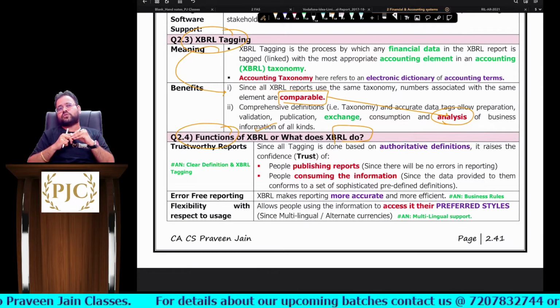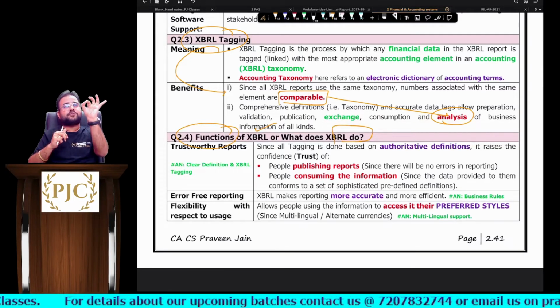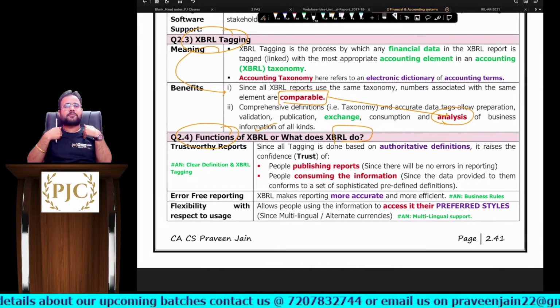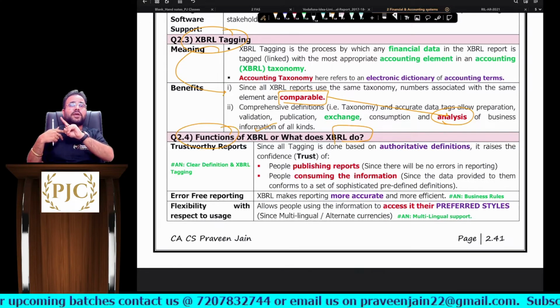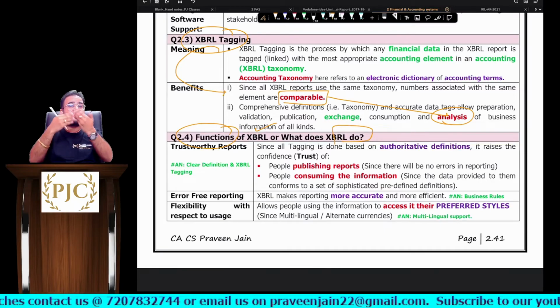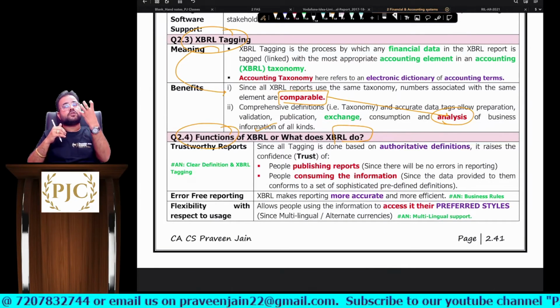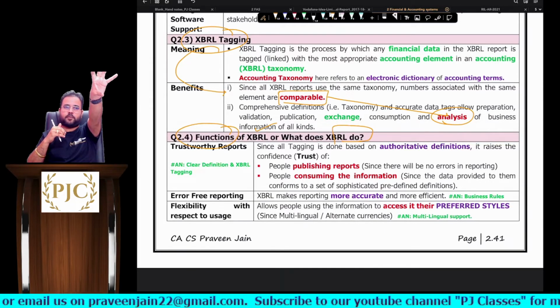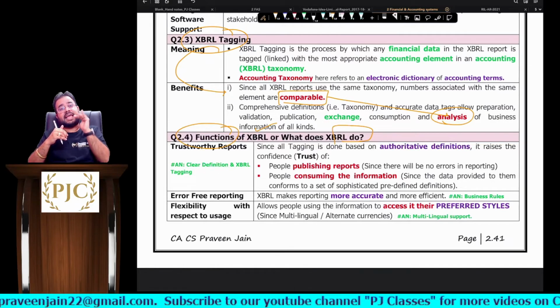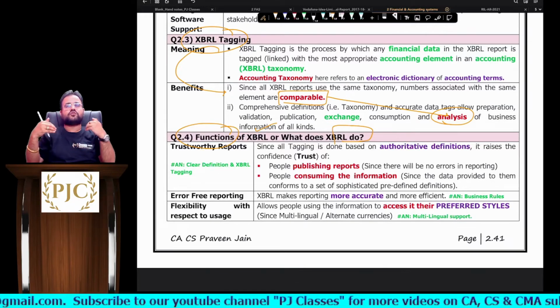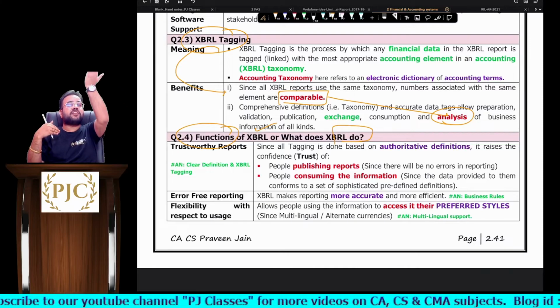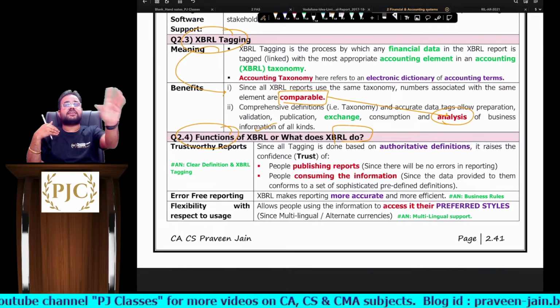Agreed? So don't you think that if I have done XBRL tagging properly, I am 100% sure that my business report has no errors, sir? I am talking from the sender's point of view. If the taxonomy is properly defined and XBRL tagging is properly done, my confidence level will be very, very high. This return is never defective, sir.